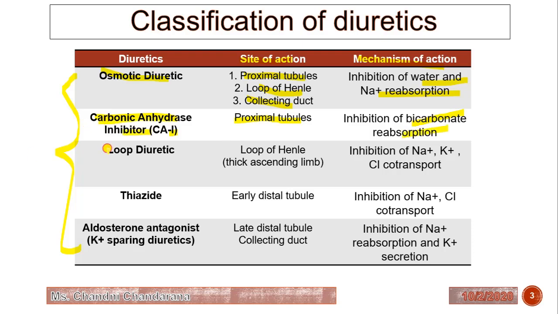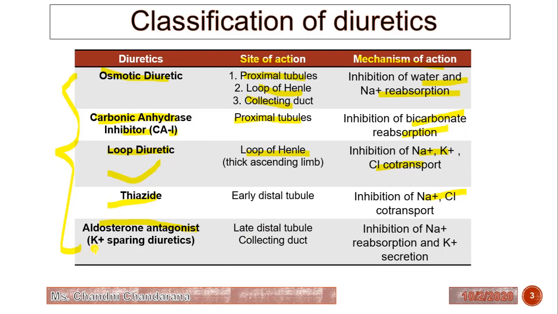The third one is the loop diuretic. It will act on the loop of Henle. That's why it is known as loop diuretic. It will inhibit the sodium, potassium and chloride co-transport. Then thiazide diuretic. It will act on the early distal tubule and again inhibit the sodium and chloride co-transport. Then aldosterone antagonist.